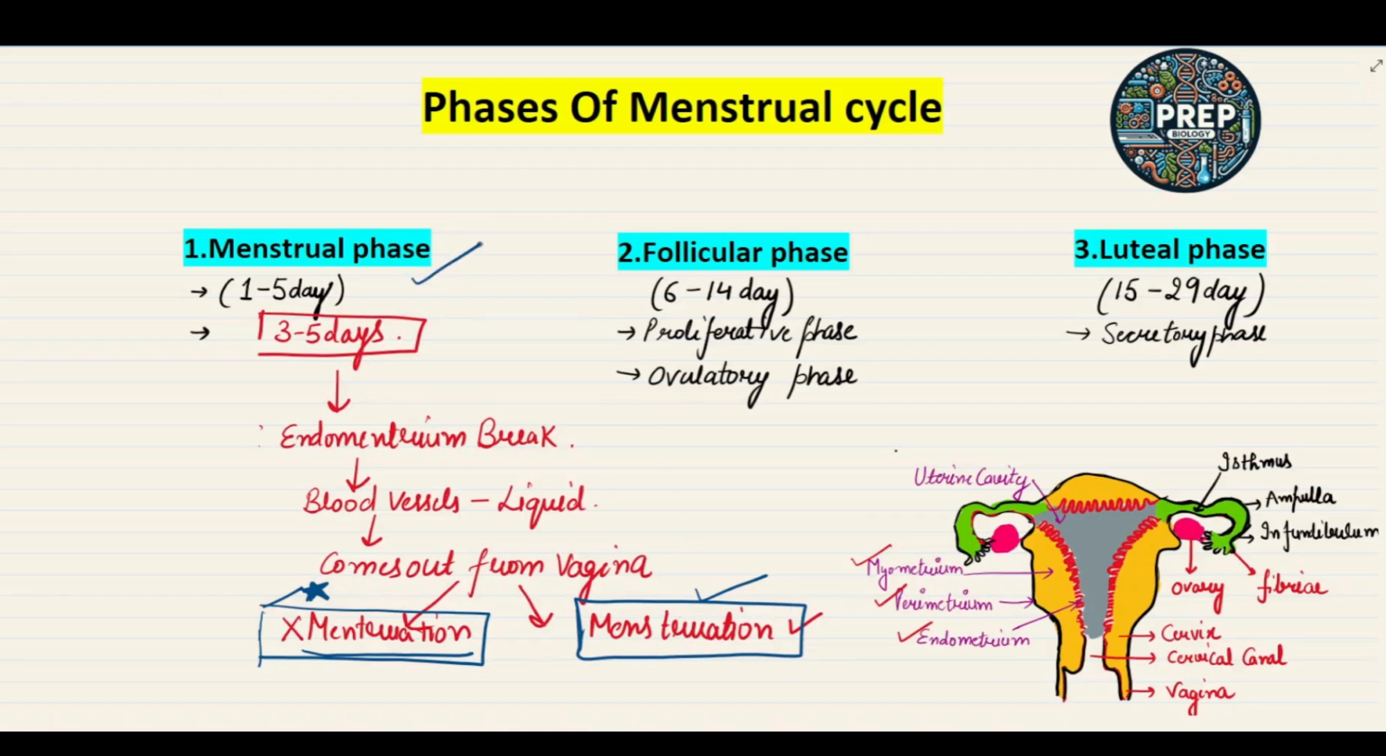So in the menstrual phase, all these events occur in the uterus. Next is the follicular phase.